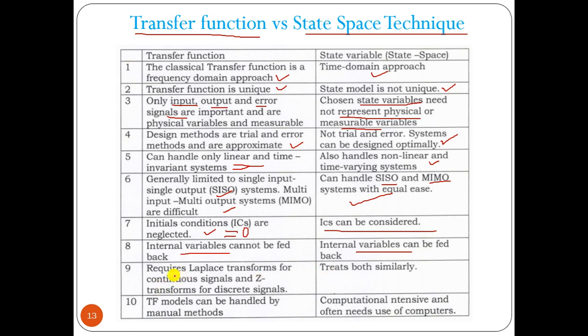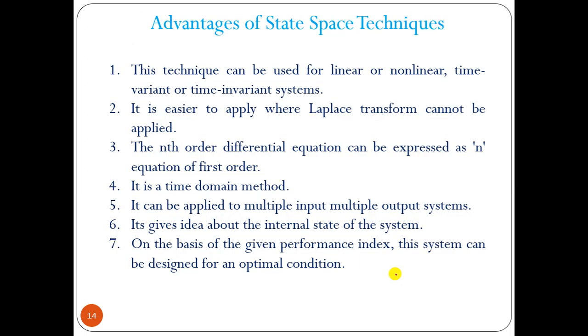Now the transfer function requires the Laplace transform for continuous signal analysis and the Z transform for discrete. In the state space technique, both are treated similarly. The transfer function model can be handled by manual methods. In the case of the state space technique, the computation is intensive, and computers are often used because of the matrix variables.